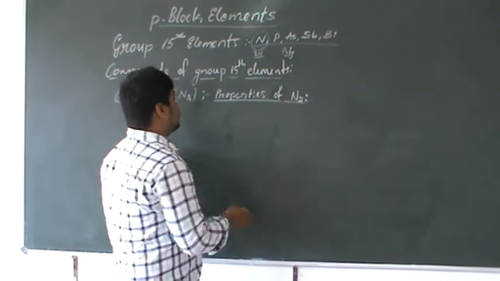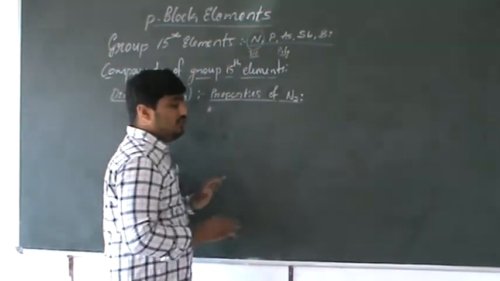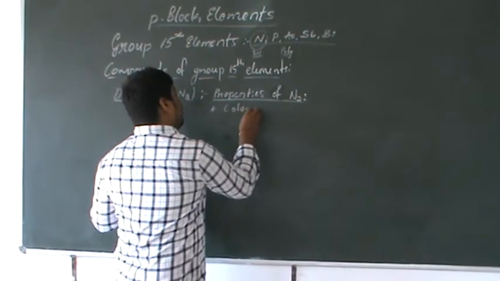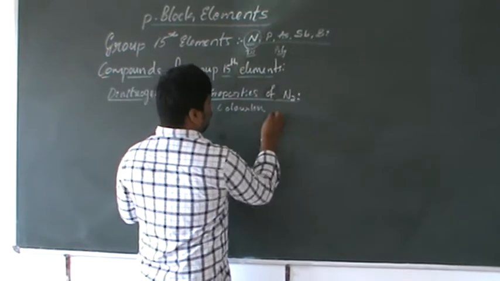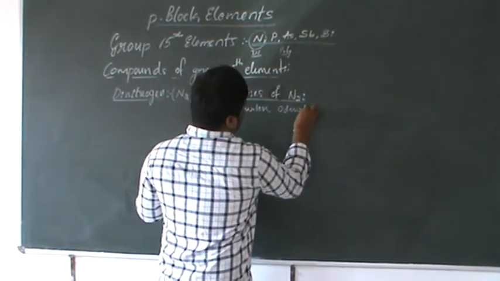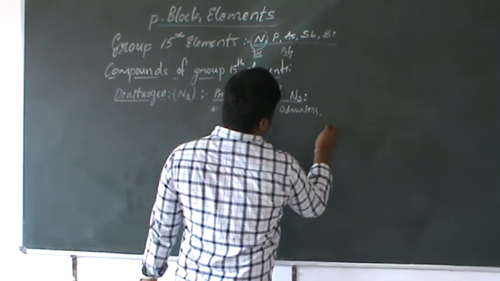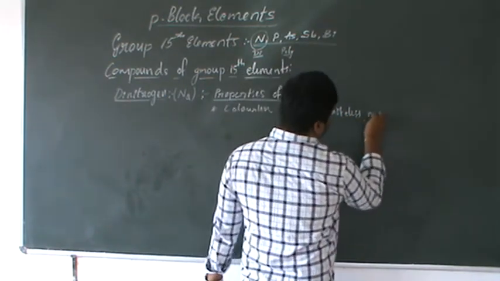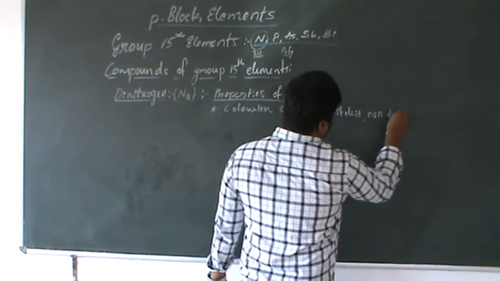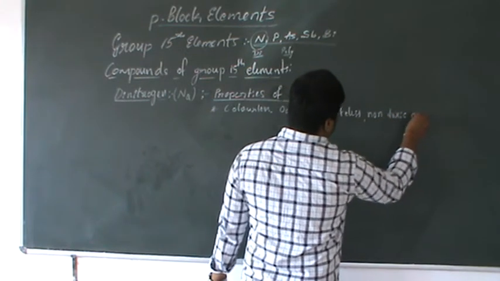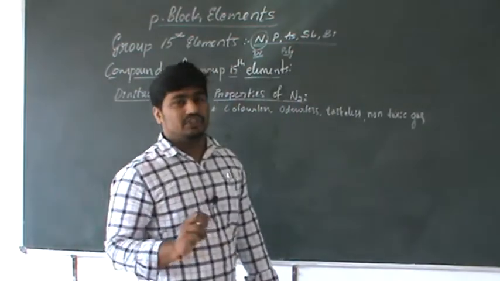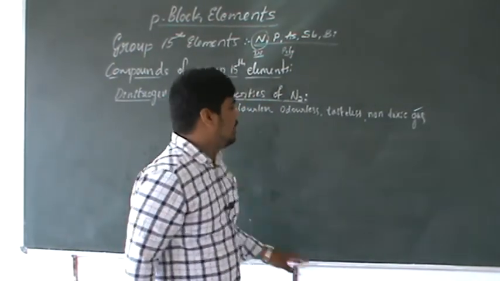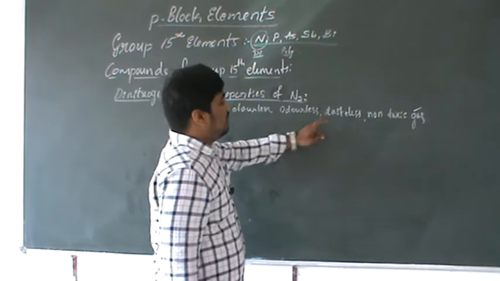There are several properties. I am considering a few physical properties of dinitrogen. Dinitrogen is a colorless, odorless, tasteless, non-toxic gas. Okay, what is the physical condition of nitrogen? It is gas. The physical state is gaseous, colorless, odorless, tasteless.